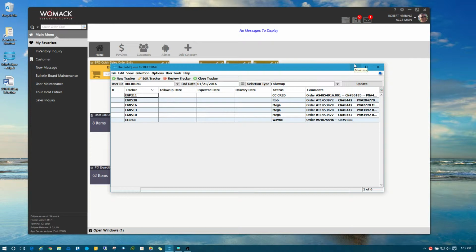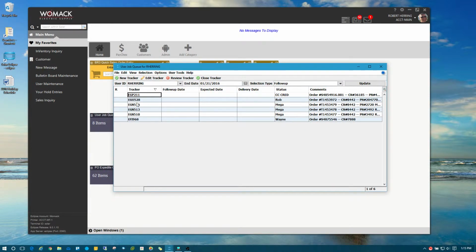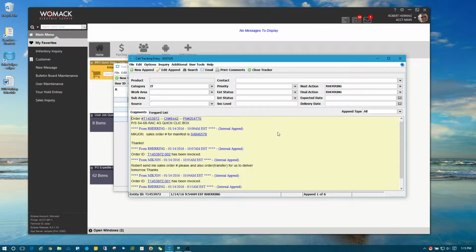That little beeping sound you heard was from another screen I have up for another user that signed in that was associated with that, and they just got notified that that job queue was closed out. So I've shown you how to remove yourself from a job queue and how to close out a job queue. Just remember, the most important field to look at before you do that is final action. If you're the final action, then it's your responsibility to close the tracker.